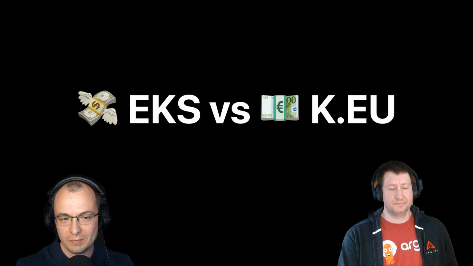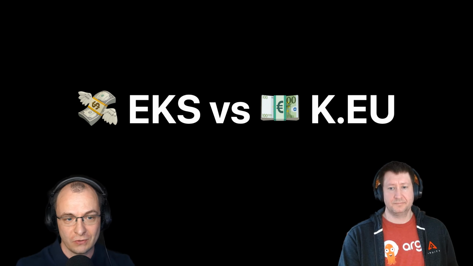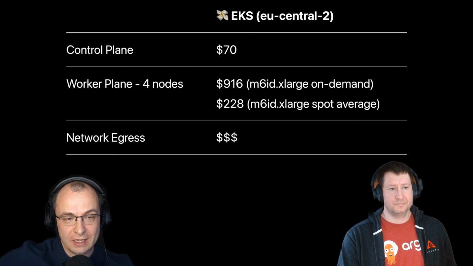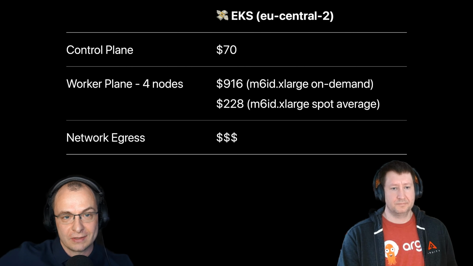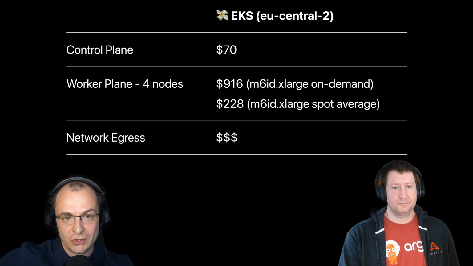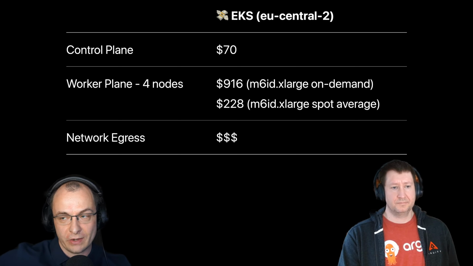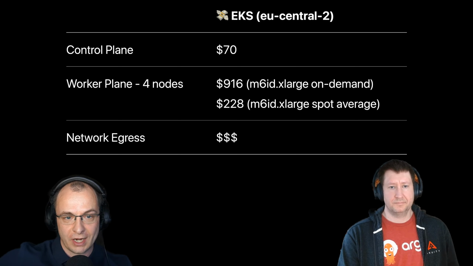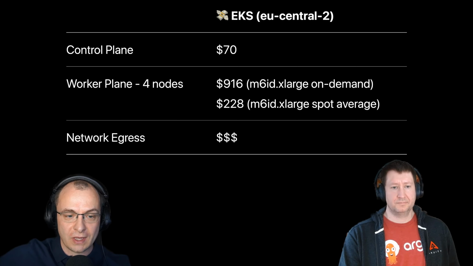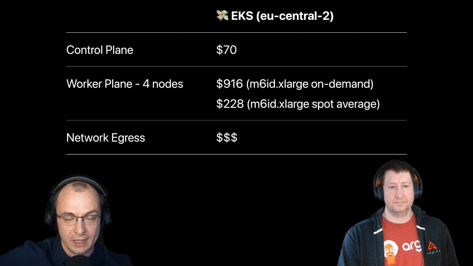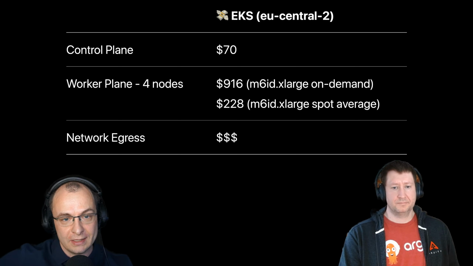I'm wondering. Many people are wondering, maybe you're wondering too, how much does the EKS cluster cost versus your European cluster? So let's talk about that. Let's look at EKS first. If we provision it in EU Central 2, and the reason for that is because that was the only location I could find which has the exact same spec for the hosts for the EC2 instance as we were using in our cluster. That is the M6 IDX large.